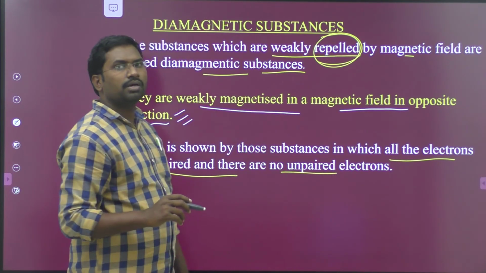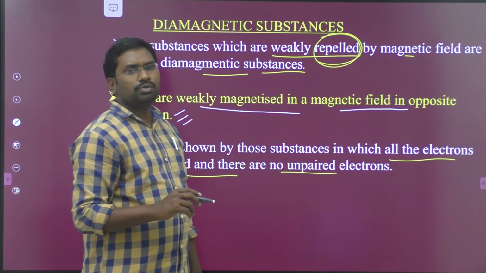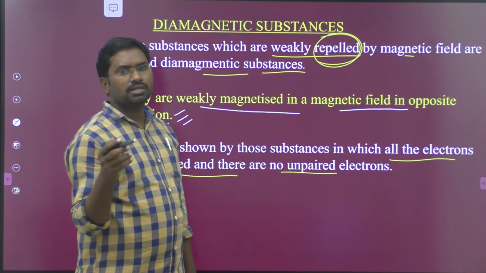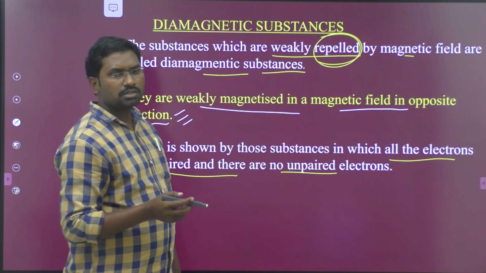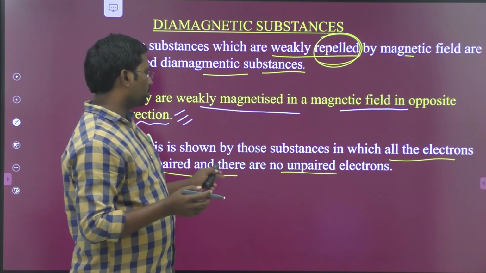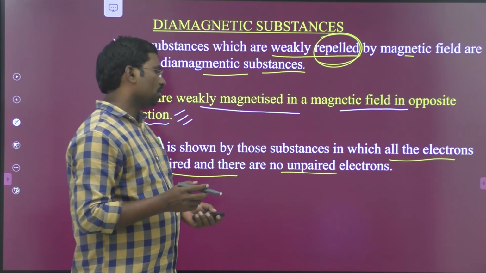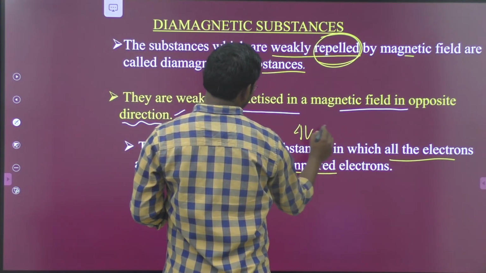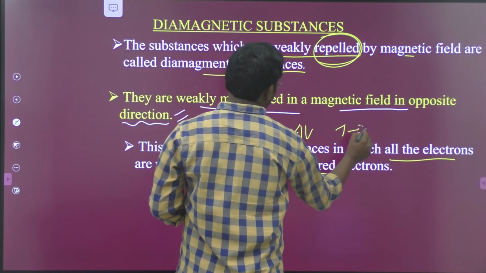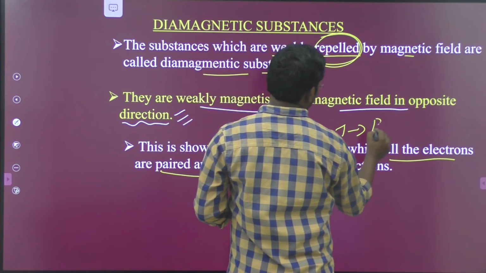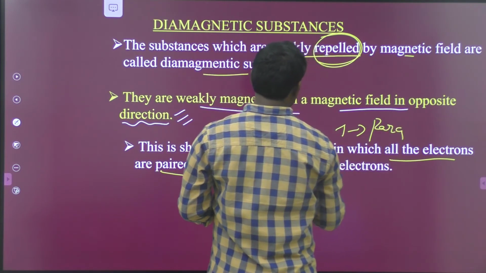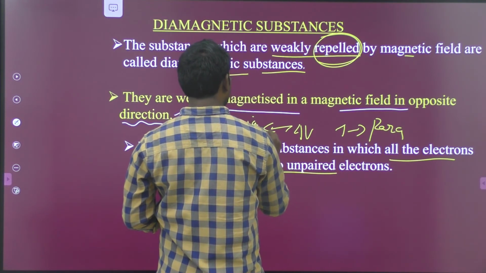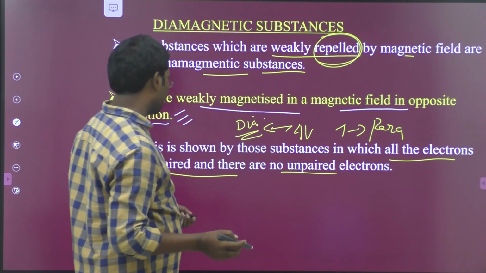This is very important. Paramagnetism is due to the presence of one or more unpaired electrons. Diamagnetism is attributed to the compound due to the presence of all paired electrons. Substances with unpaired electrons possess paramagnetic nature; with all paired electrons, they possess only diamagnetic nature.